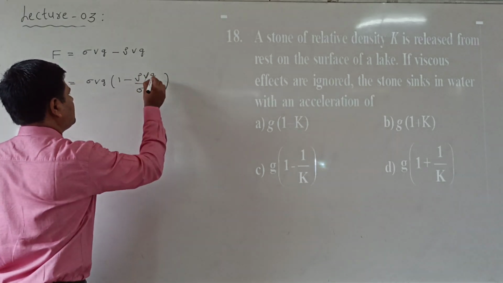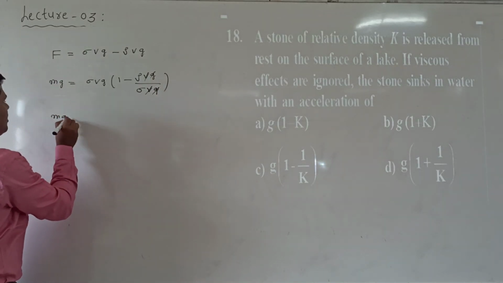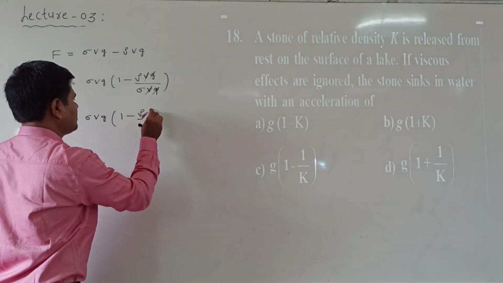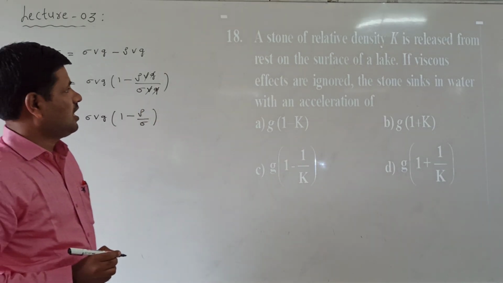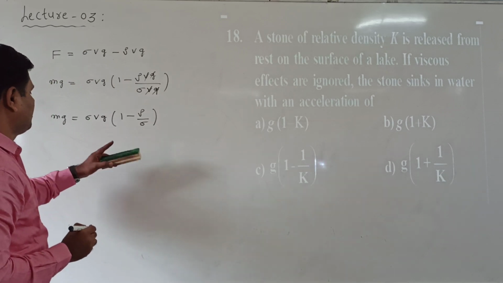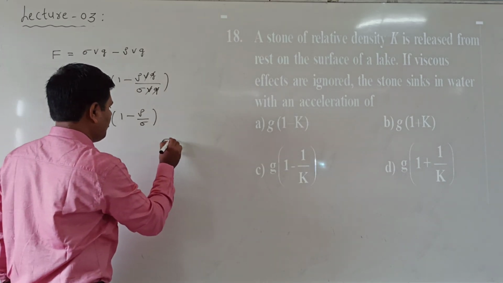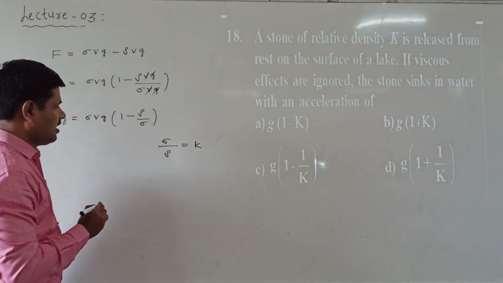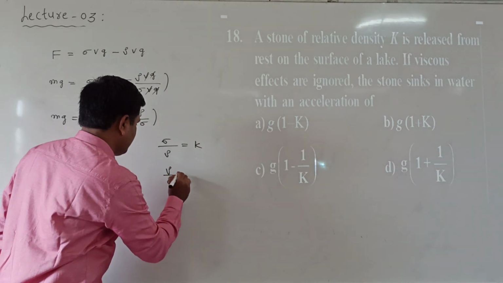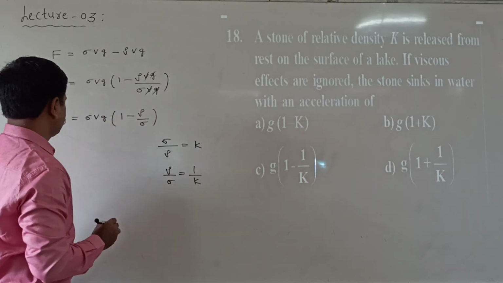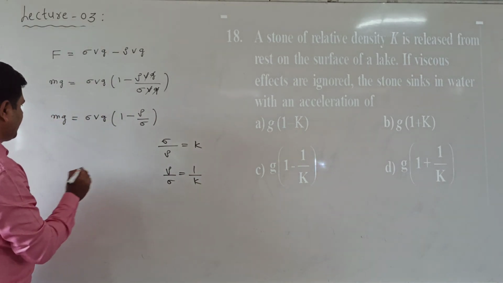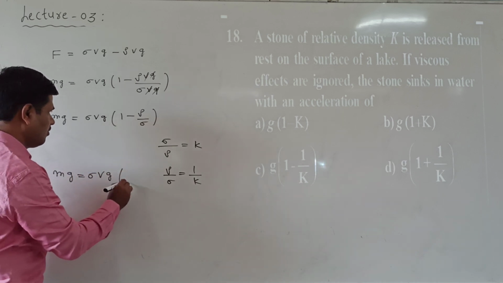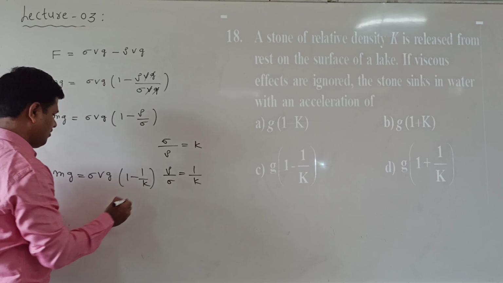Here Vg cancels. Now mg is equal to sigma Vg into 1 minus rho by sigma. Now this is a relative density. How relative density? Here sigma by rho is equal to k, the relative density. Now rho by sigma is equal to what we are getting here? 1 by k. So I am writing mg is equal to sigma Vg into 1 minus 1 by k.